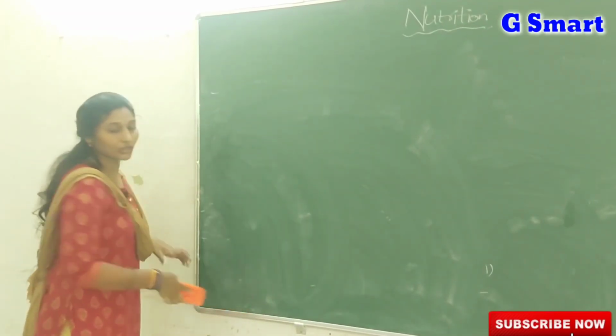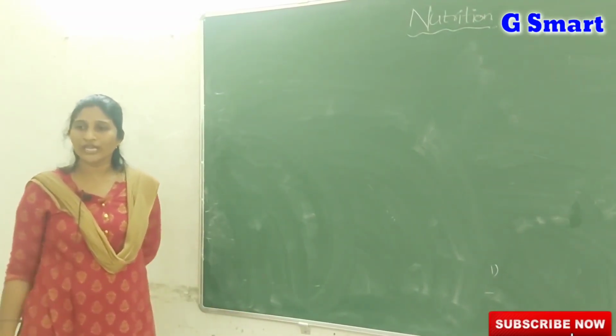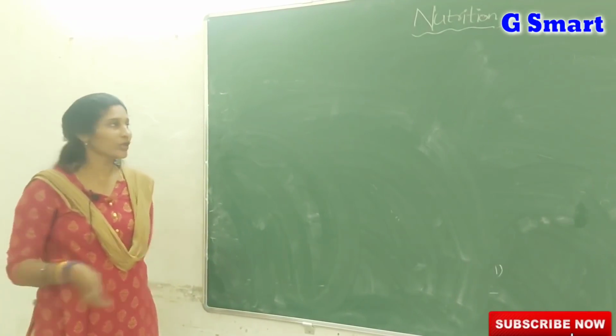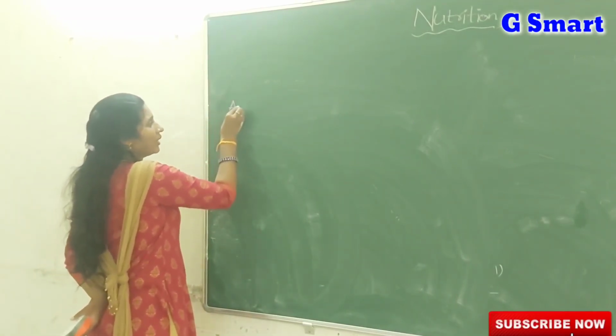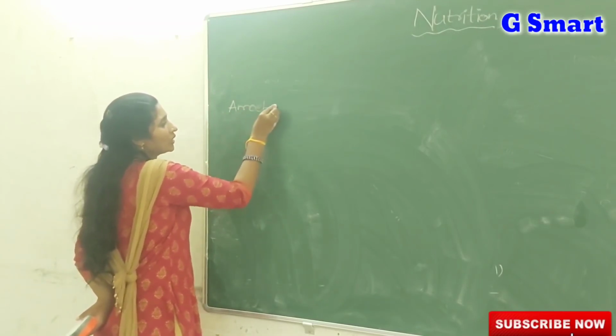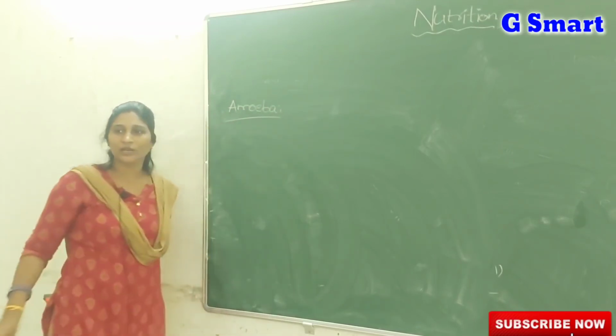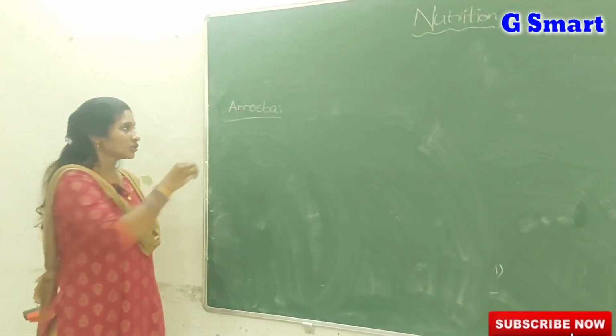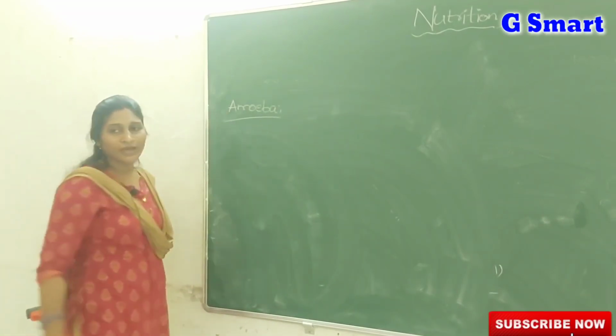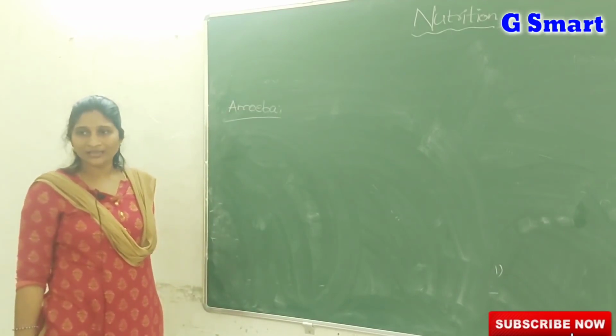And I already told you the food requirements and the mode of taking food differ from animal to animal. If you take unicellular organisms like amoeba, unicellular means the organism's whole body is made up of a single cell, uniform and of the same type. So amoeba is an example of a unicellular organism.